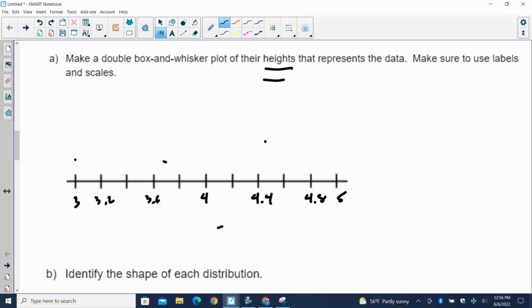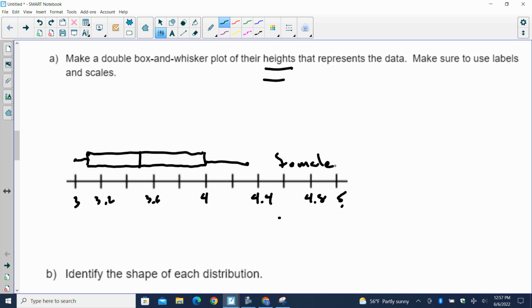So minimum female is going to be 3, max 4.3. Looks like right here. This is 4.2. My Q1, I got all these stray marks. Let me get rid of these stray marks in here. My Q2 is 3.5. My Q1 is 3.1. Q3 is 4. Make my box from Q1 to Q3. Connect my max, making a whisker. Connect my min, making a whisker. And this is female.